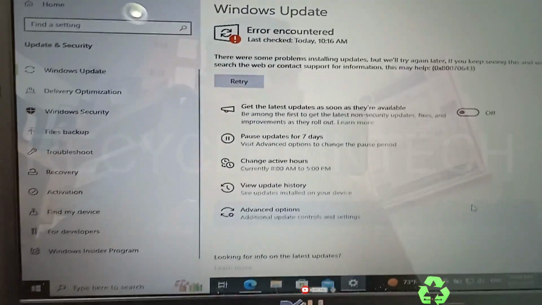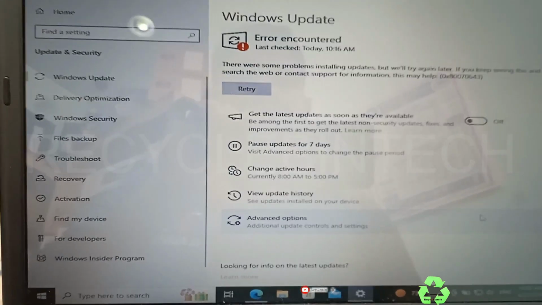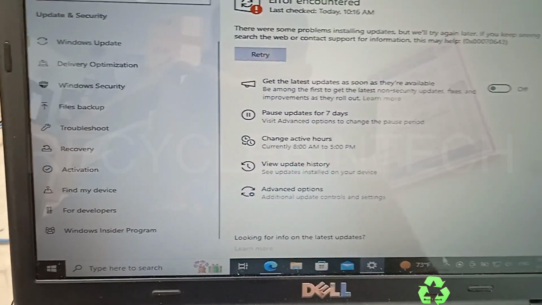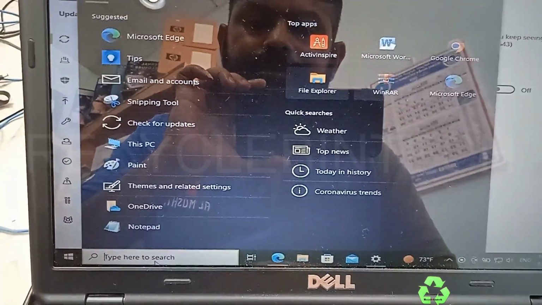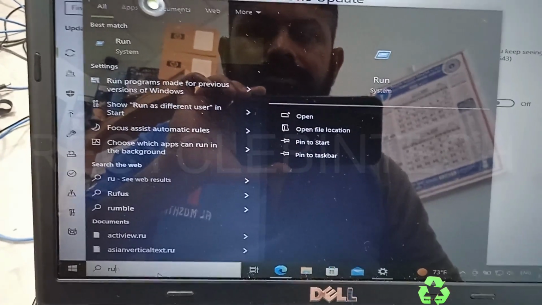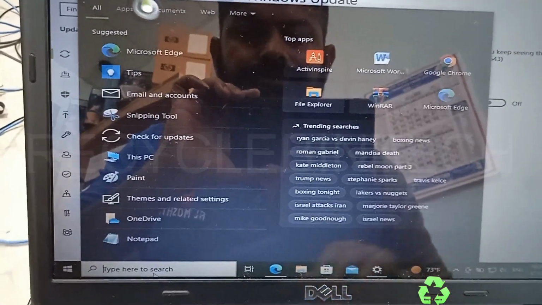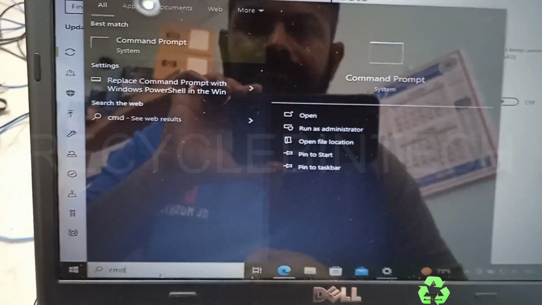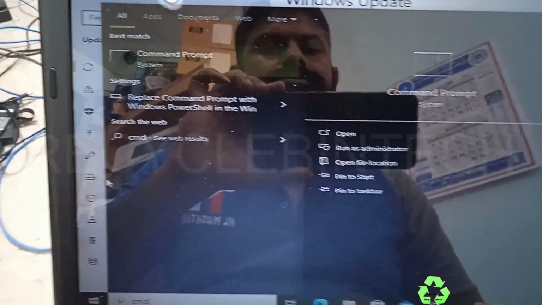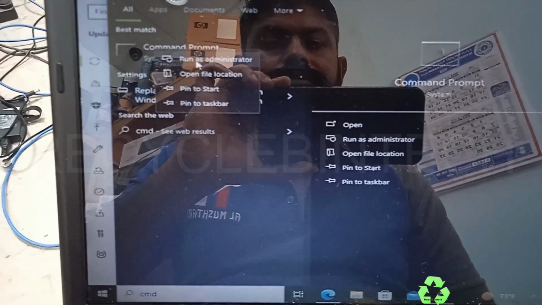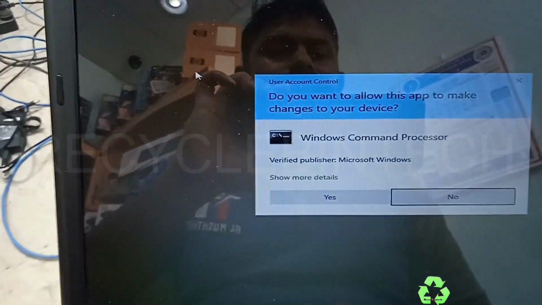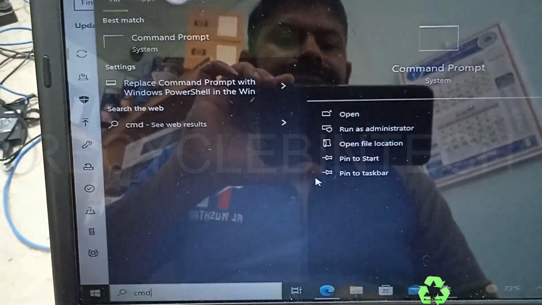Now to solve this issue, from the search bar we'll type run, or better to type cmd, and from here just right click, choose run as administrator, and give yes.